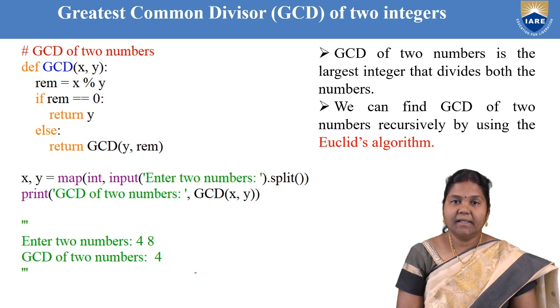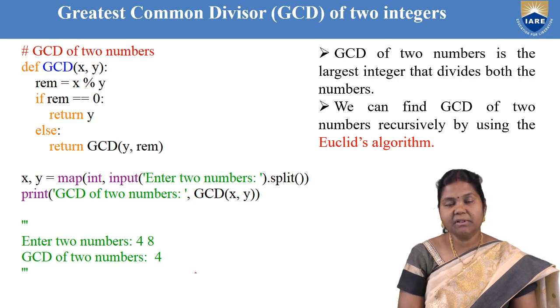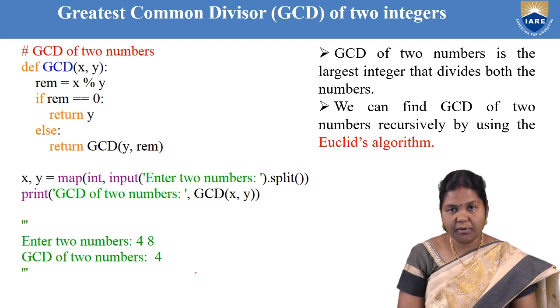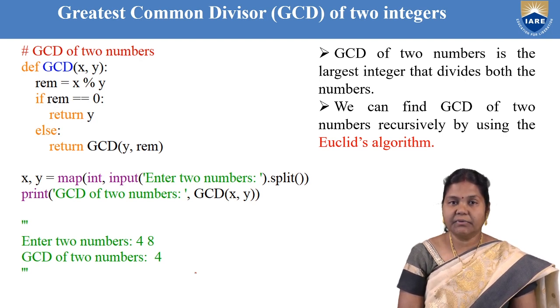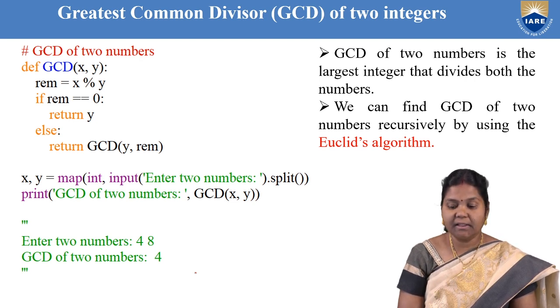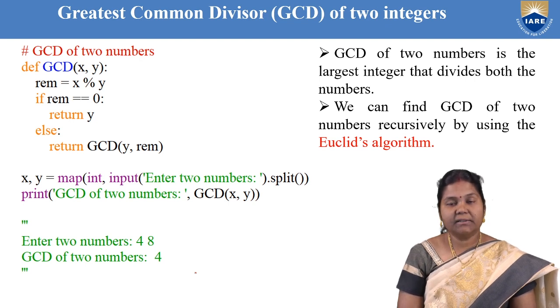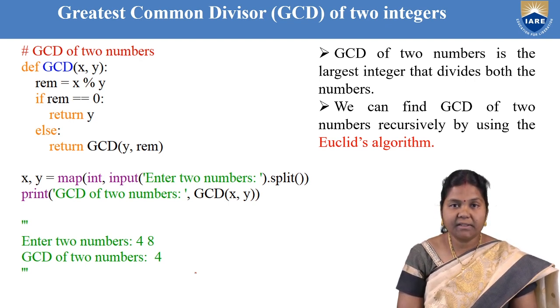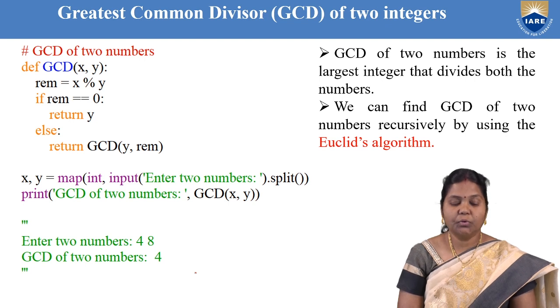Now let us see another example to compute the GCD of two numbers. So how to compute GCD of two numbers? There are different methods available. One of the methods is called Euclid's algorithm. Euclid's algorithm is a very simple technique where the GCD of two numbers is the largest integer that divides both the numbers. Now let us recursively apply this technique and find out the GCD of two numbers.